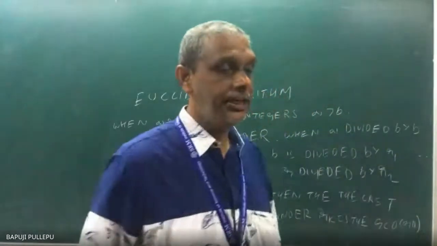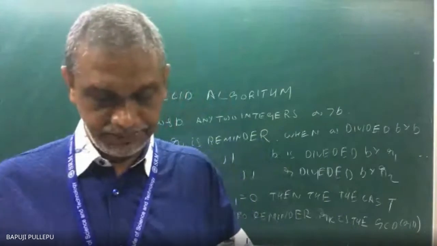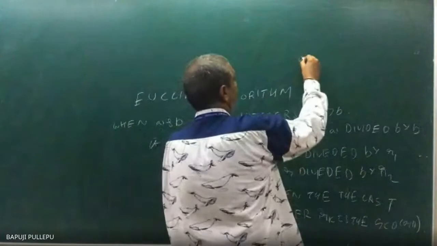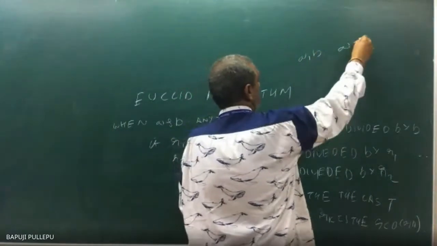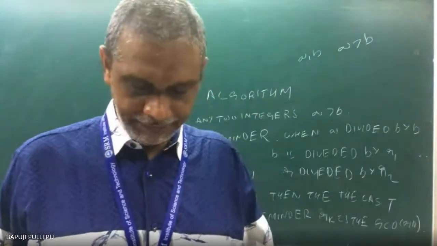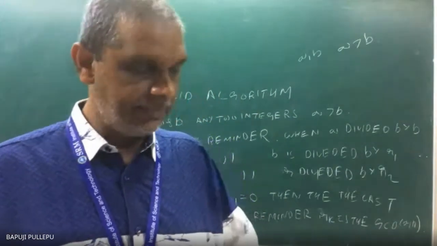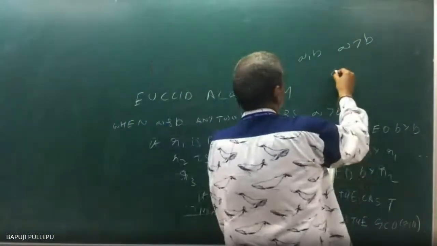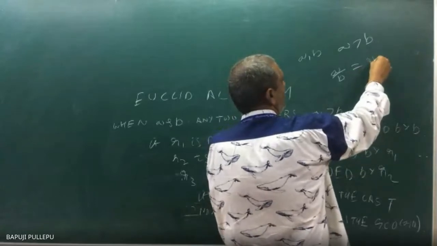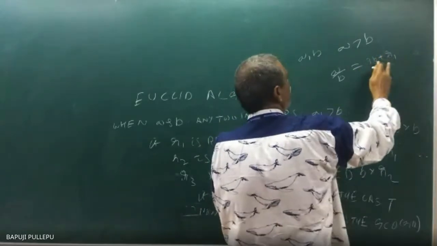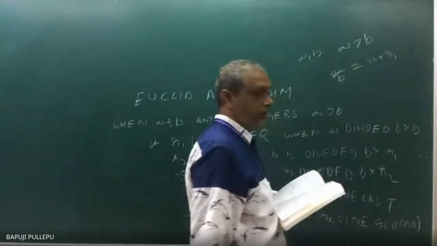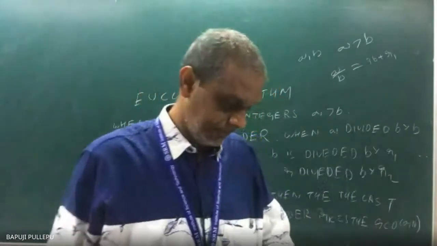Now see, I will read again slowly. When a and b are two integers, that is a greater than b, if r1 is the remainder when a is divided by b, and if you write a = qb + r1, as I told you yesterday, then r1 is the first remainder.